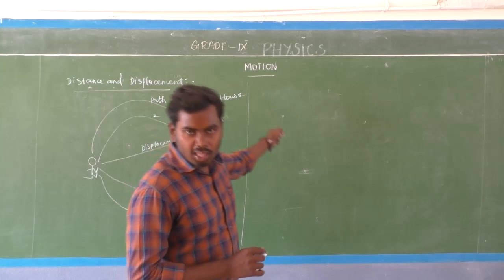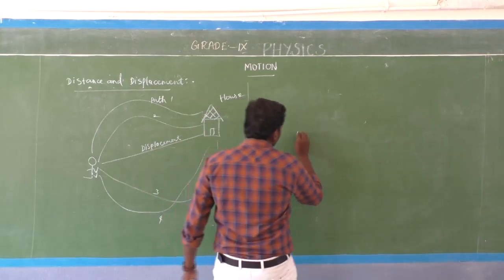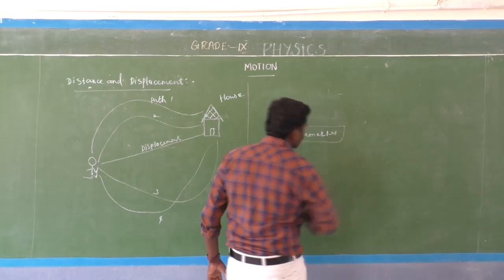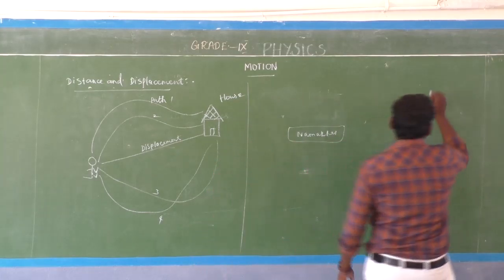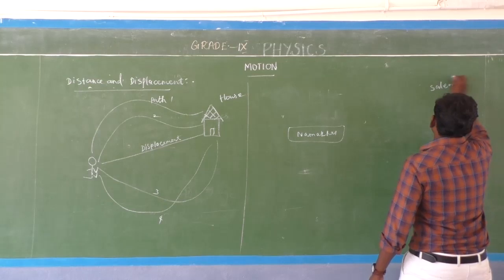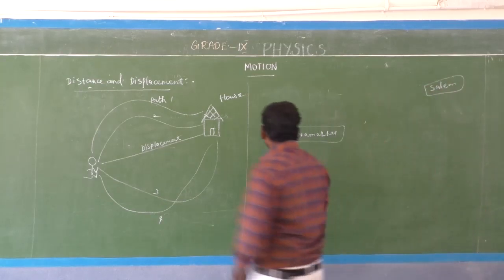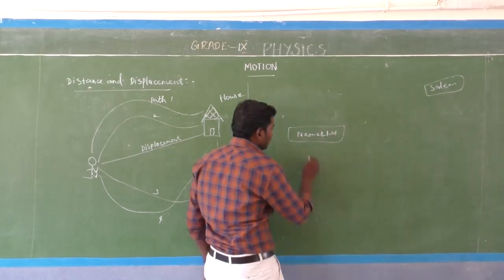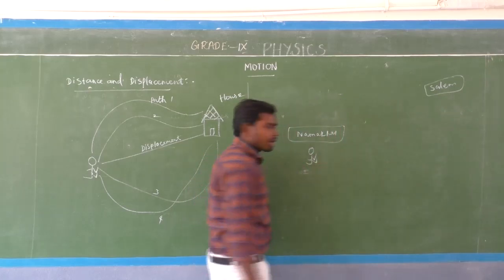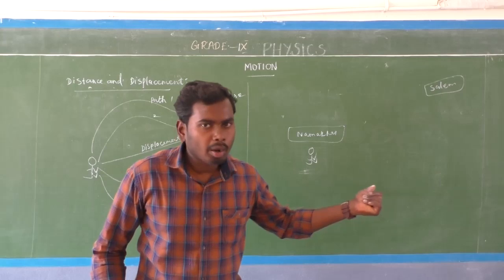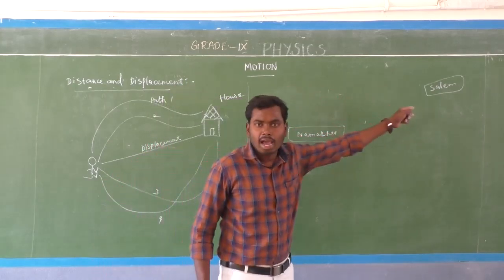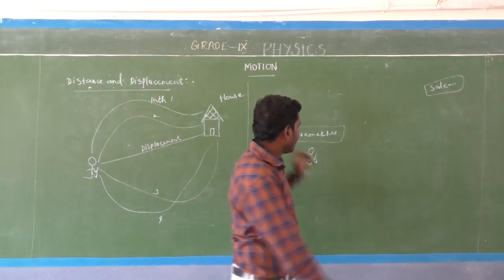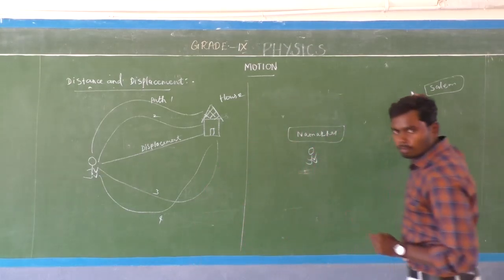Okay, so I am going to give another example. Look at here. Okay, so Namakkal is here and Salem is here. You are standing in Namakkal and you want to go to Salem, isn't it? Yes, here you can go to Salem.